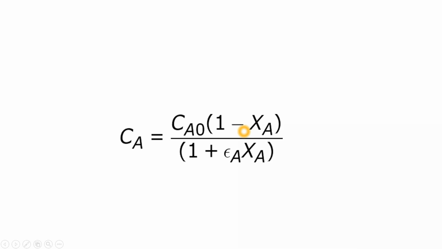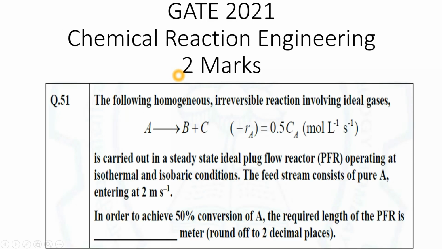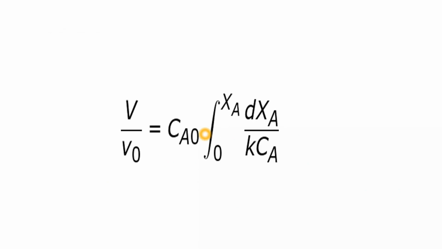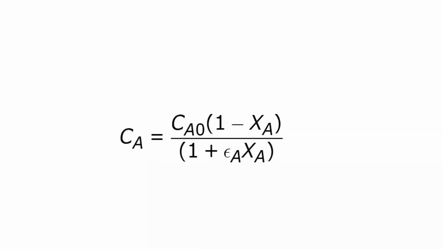So now for the gaseous phase, we write Ca is equal to Ca naught into (1 minus Xa) upon (1 plus epsilon A Xa). If it is liquid phase or there is no change in volume, this term drops out. What is epsilon A actually? Epsilon A is the fractional change in volume. So if there is a gaseous phase reaction, and the reaction you can see here is of the type A gives you B plus C, there is a change in moles. So we write Ca is equal to Ca naught into (1 minus Xa) upon (1 plus epsilon A Xa).